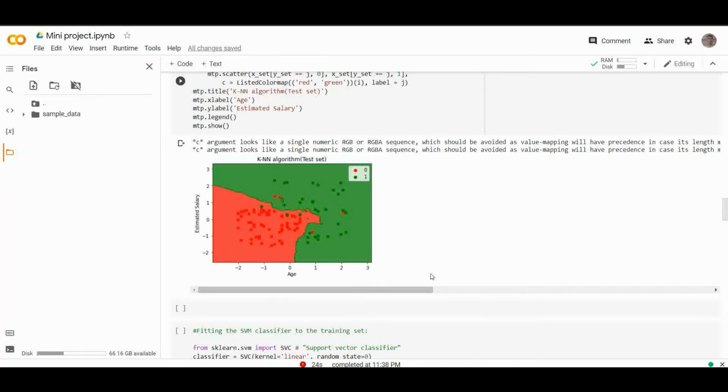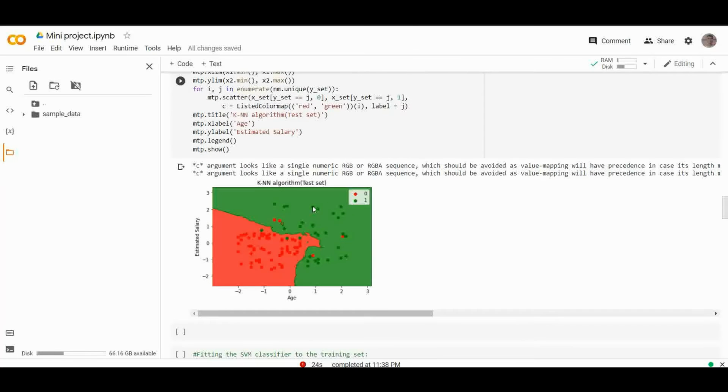However, there are a few green points in the red region and a few red points in the green region. So these are incorrect observations that we have observed in the confusion matrix. That is the output.